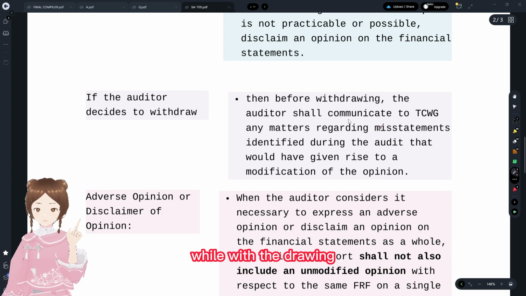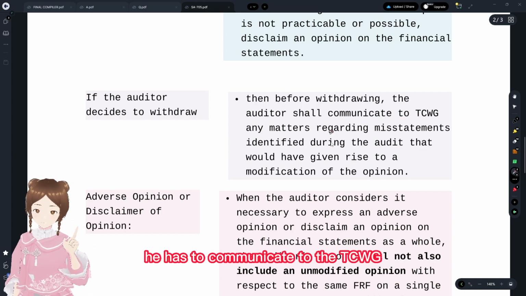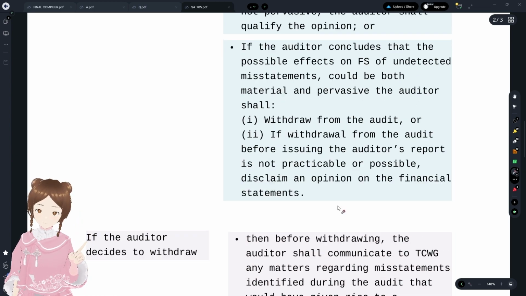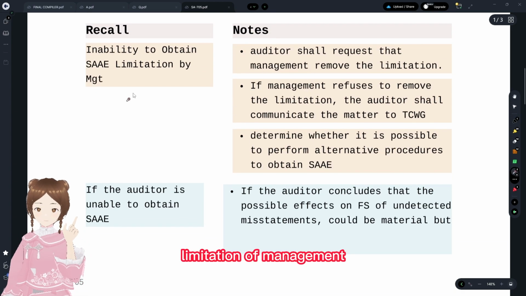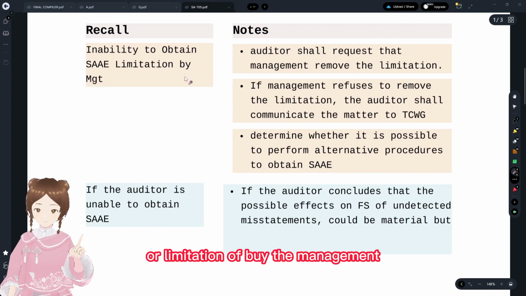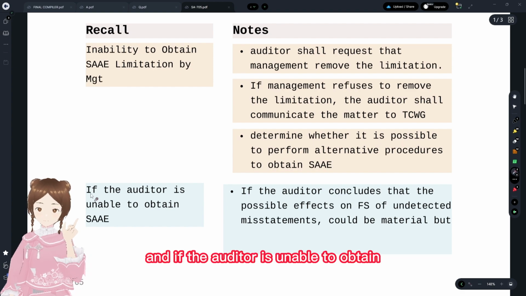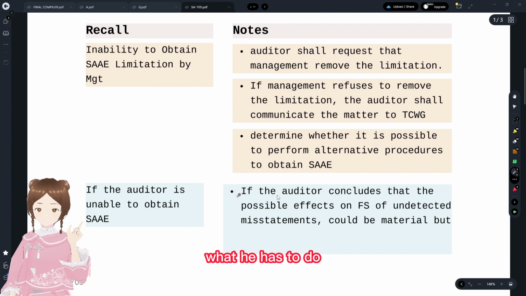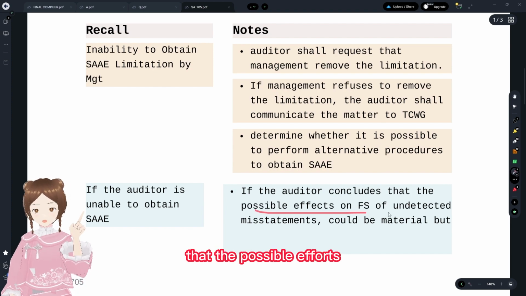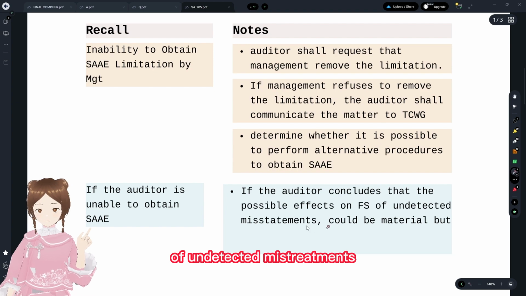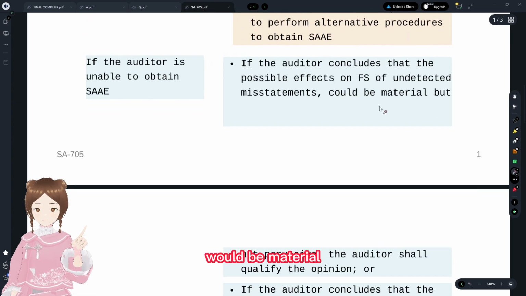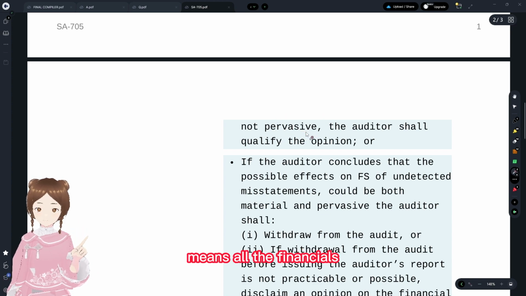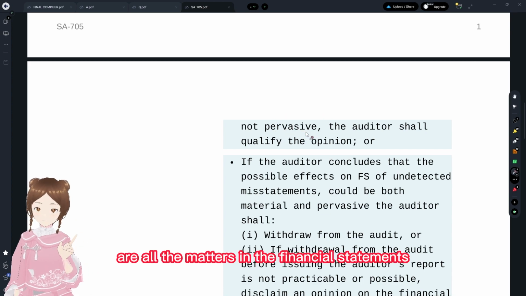While withdrawing, he has to communicate to the TCWG or any other reporting or regulatory authorities, and that is with regard to limitation imposed by the management. And if the auditor is unable to obtain sufficient and appropriate audit evidence, what he has to do, if the auditor concludes that the possible effects on the financial statements of undetected misstatements could be material but not pervasive. Pervasive means all the financials, all the matters in the financial statements.